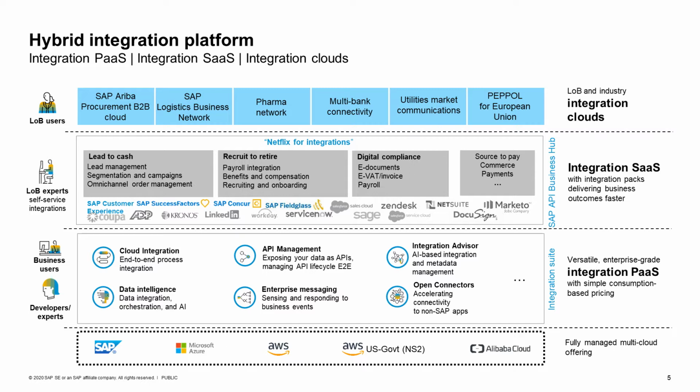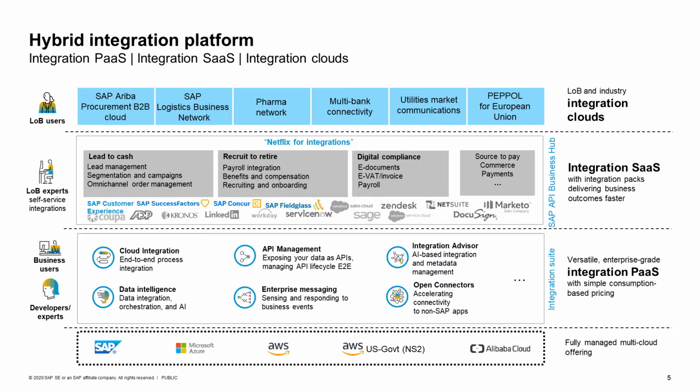It allows you to manage the end-to-end life cycle of your APIs. We have enterprise messaging for an event-driven architecture. We have the integration advisor that will allow you to have an AI-driven approach for your B2B integration. With open connectors come 160-plus connectors for non-SAP integration.